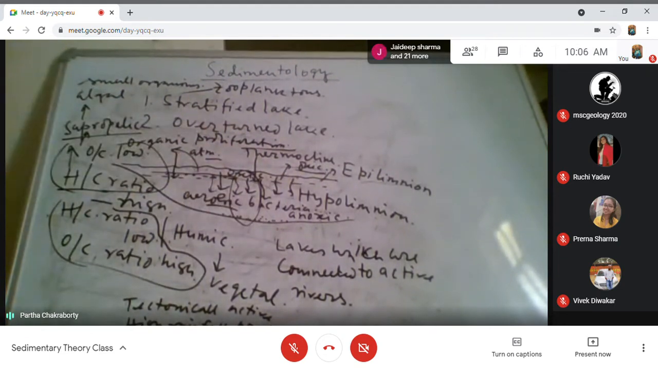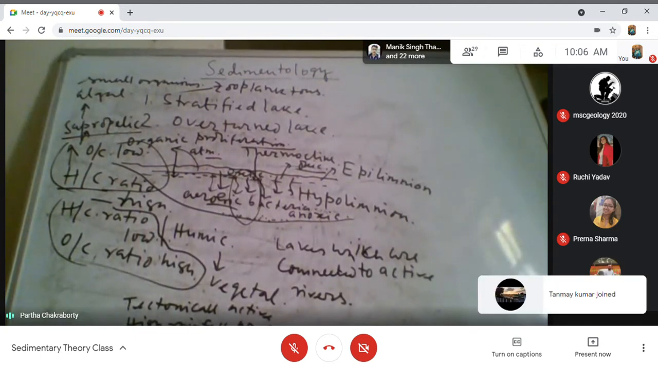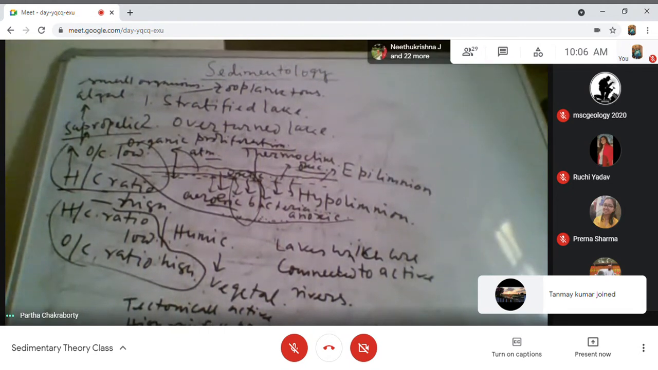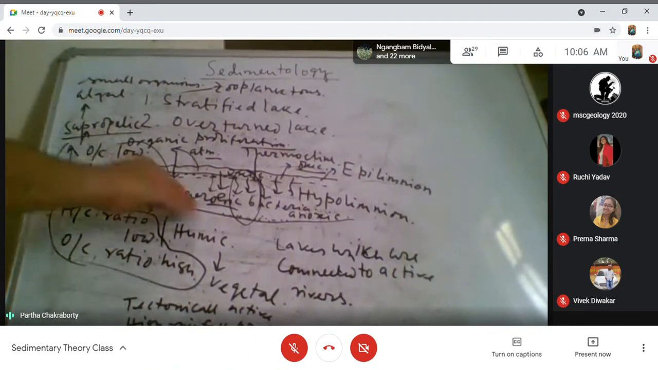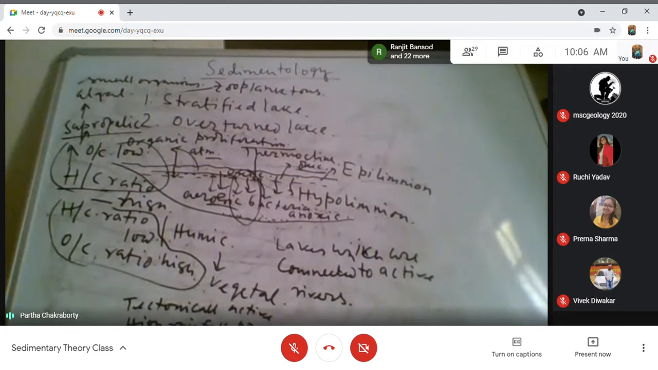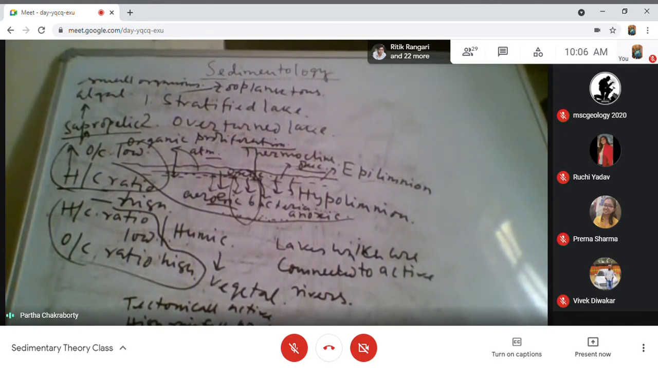So I don't expect that an overturned lake can give me a good quality hydrocarbon source rock or a good quality coal. An overturned lake cannot give it, because in an overturned lake the surface water can reach up to the bottom, and so any organic matter that may be settling may be immediately oxidized. So mostly the overturned lakes are highly clastic, and they are more sand rich in their product.